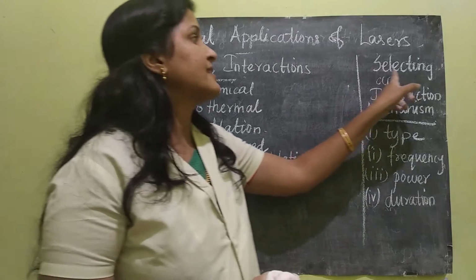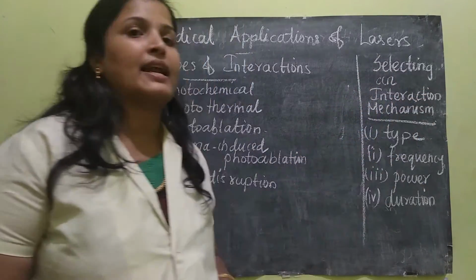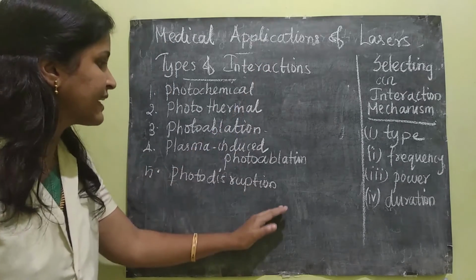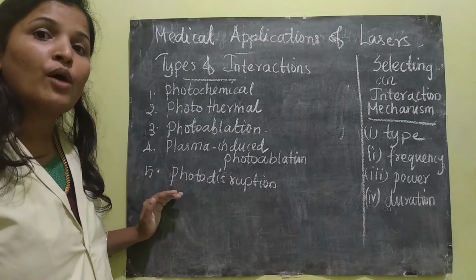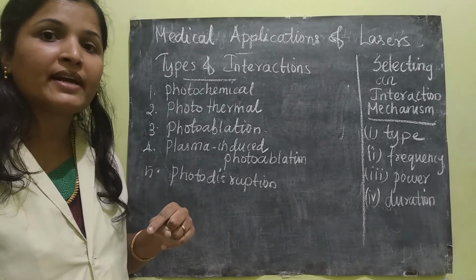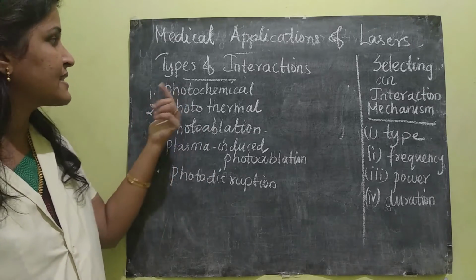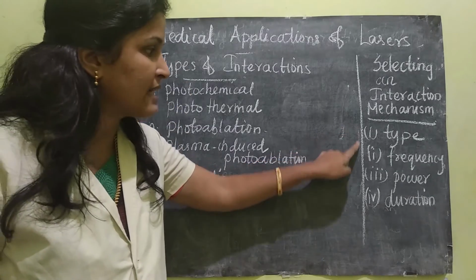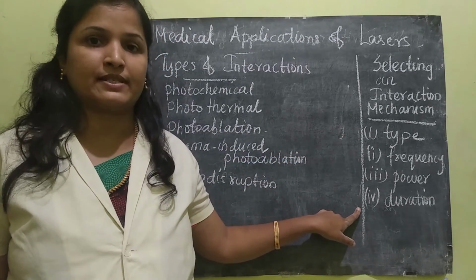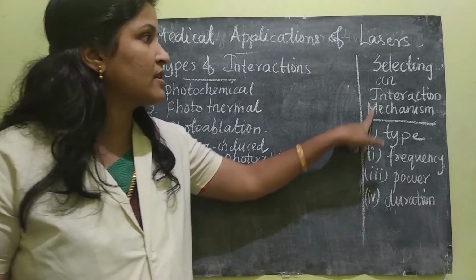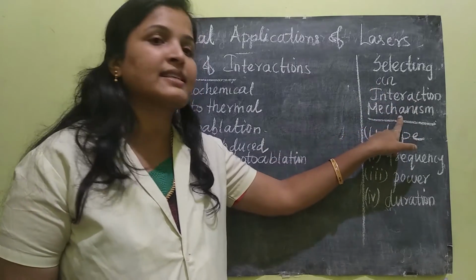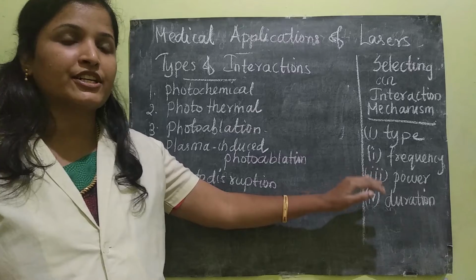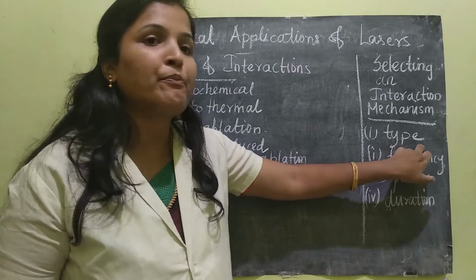Next is selecting an interaction mechanism. These are the types of interactions. Based upon our requirement and application, we will select any one of them. This selection process should be based on four aspects. Sometimes the interaction mechanism will be selected based upon the type of the molecule.